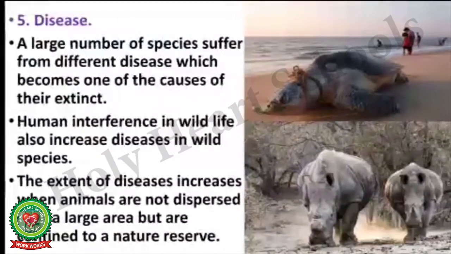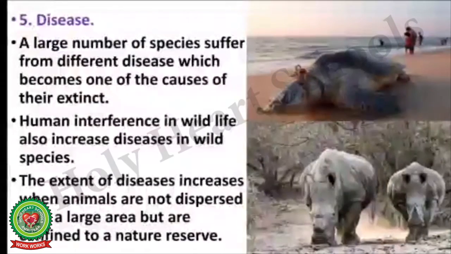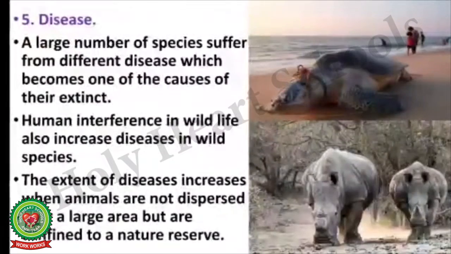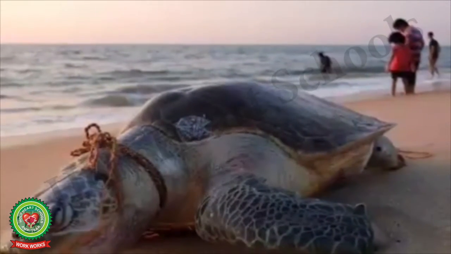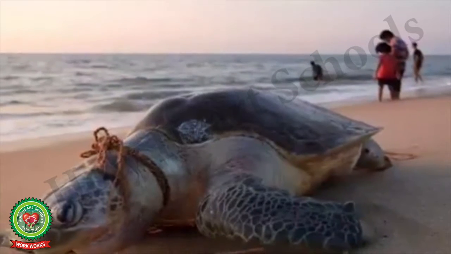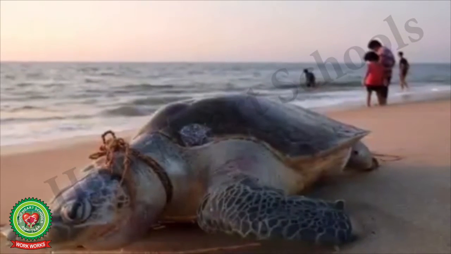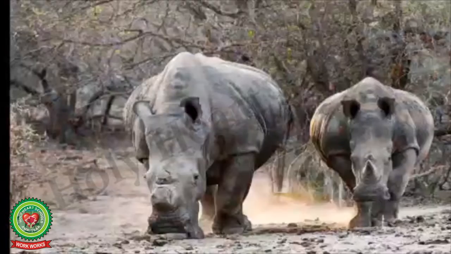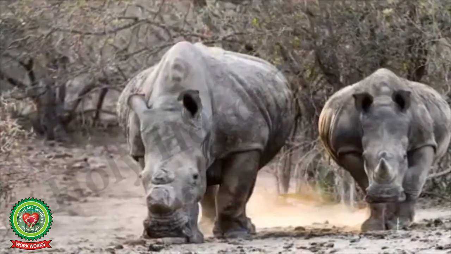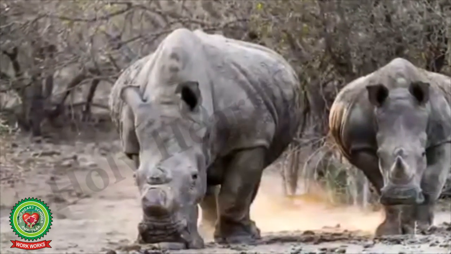The fifth cause of the loss of biodiversity is disease. A large number of species suffer from different diseases, which becomes one of the causes of their extinction. Human interference in wildlife also increases disease in the wild species.